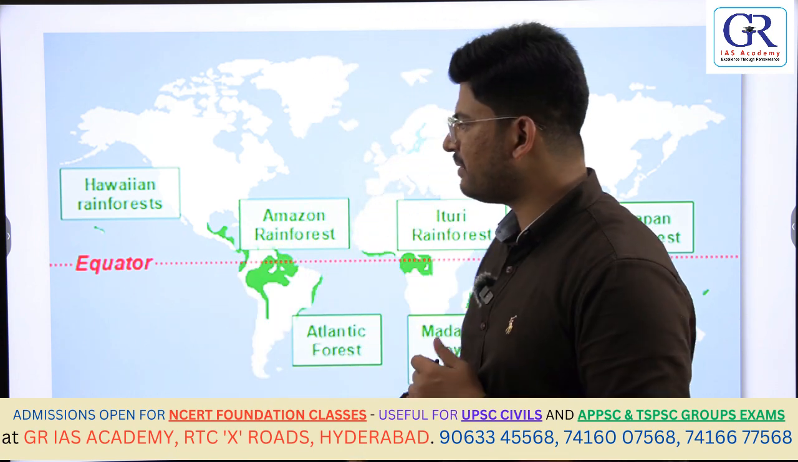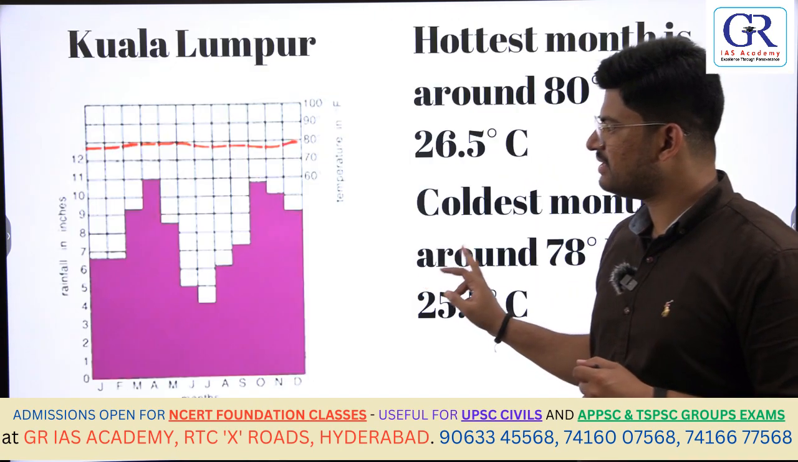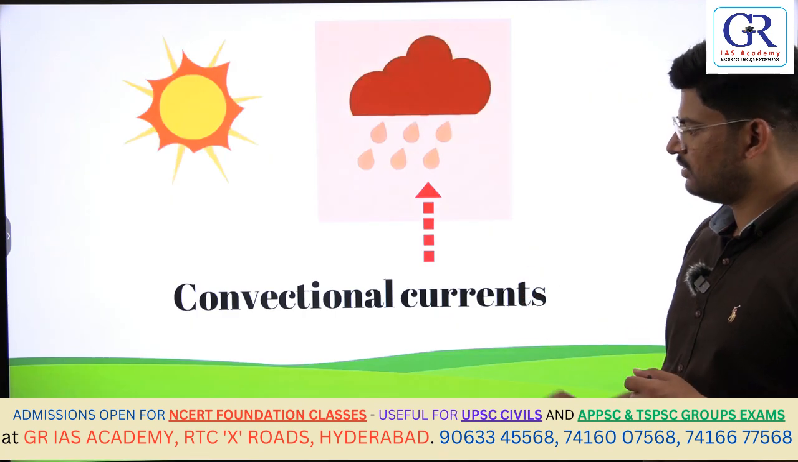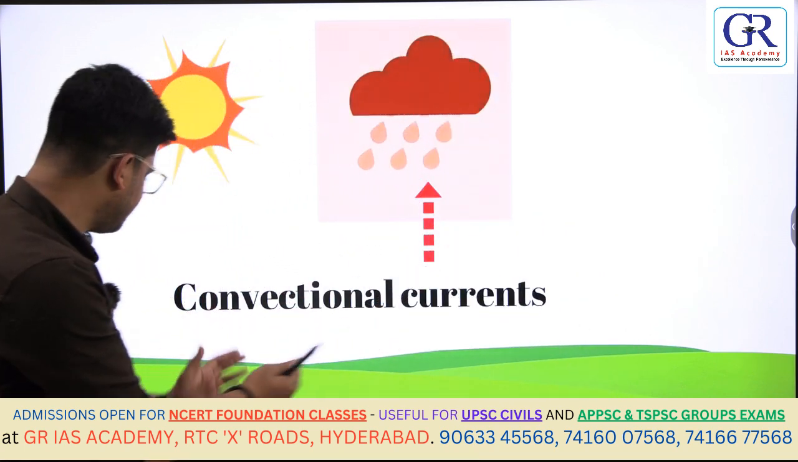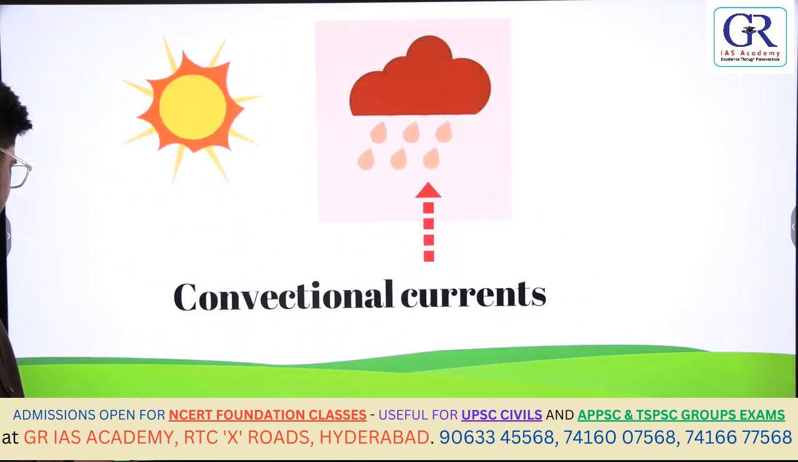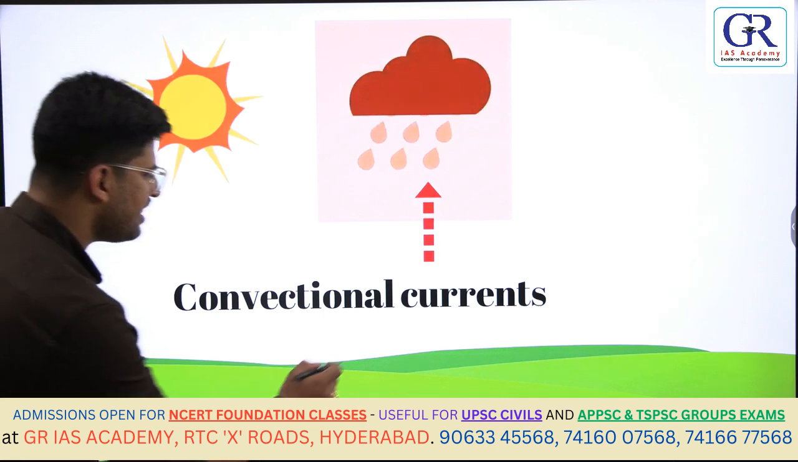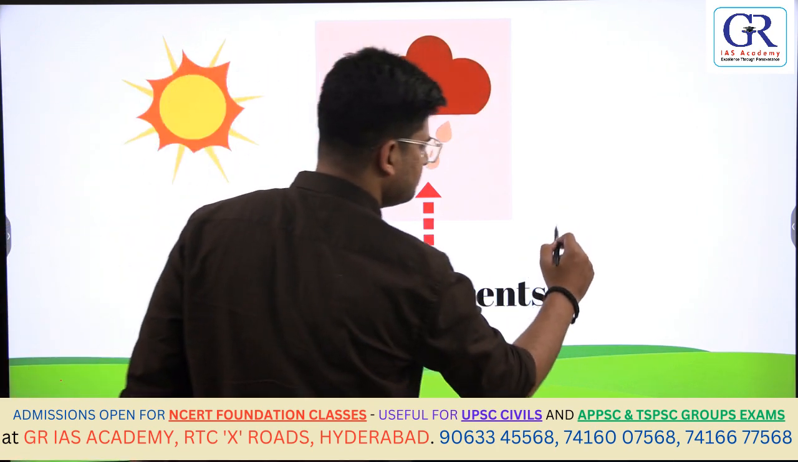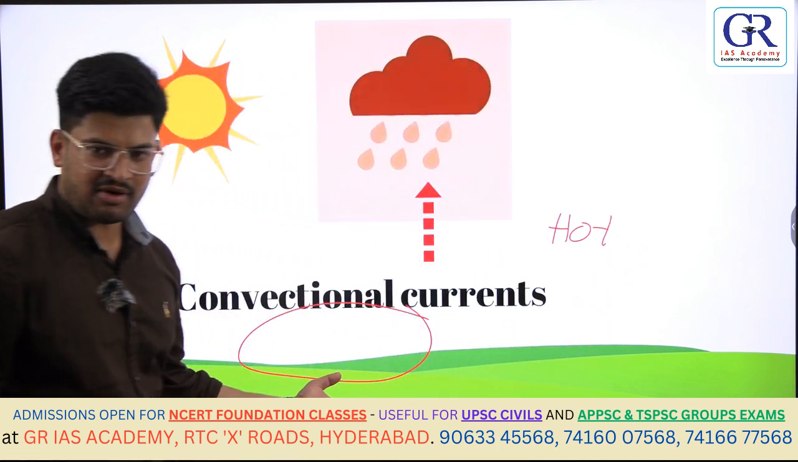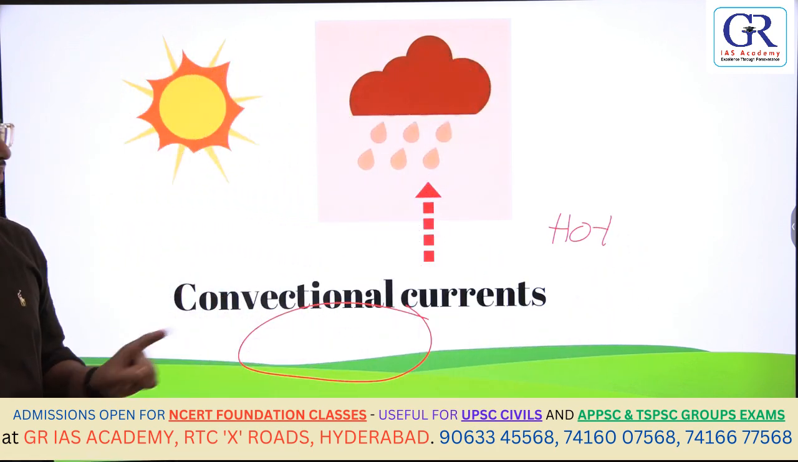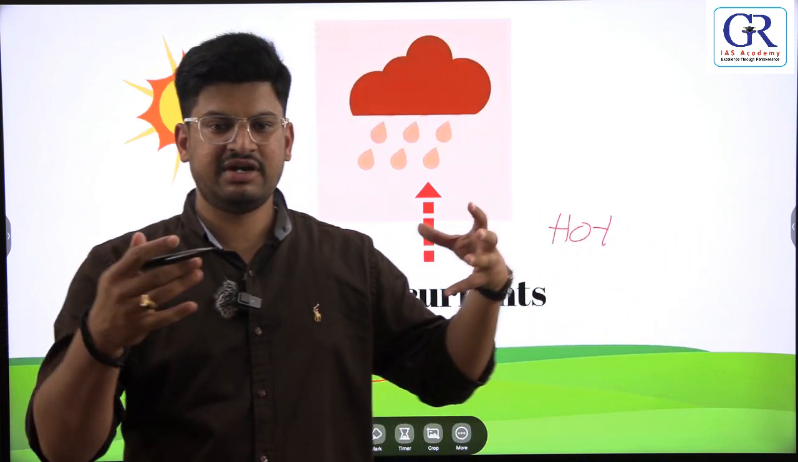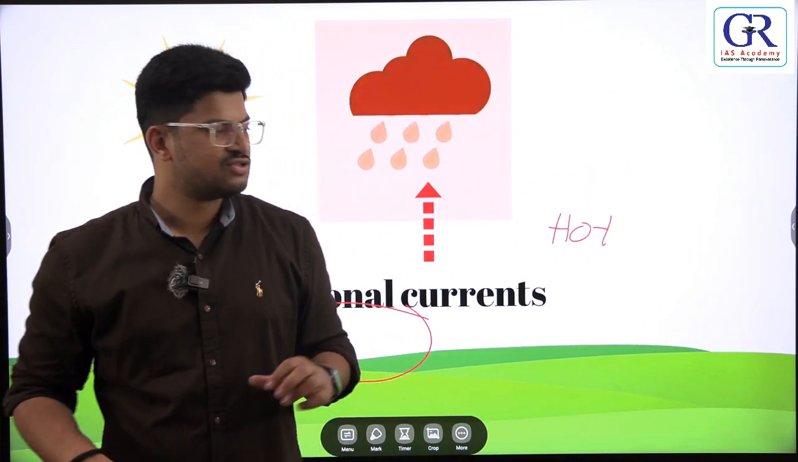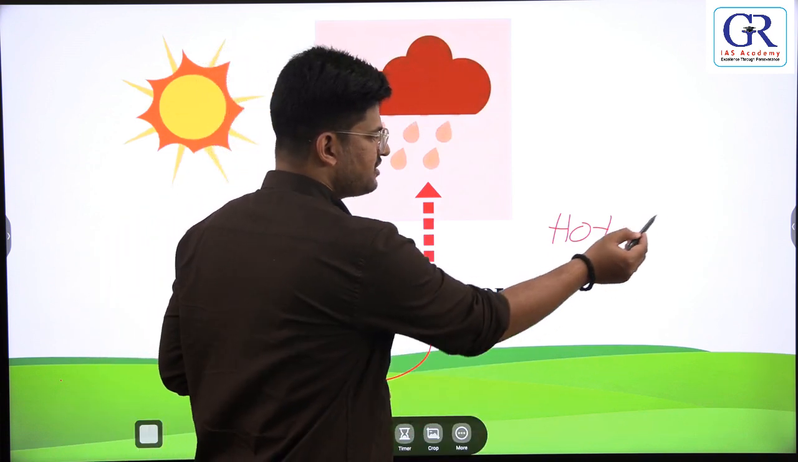So what happens when temperatures are high? When temperatures are high, the surface becomes hot, and because of that the air in that region will become hot. Yes or no? When air becomes hot, it expands. Either liquid or gas, when you heat it, it expands. If you heat a vessel of water, what happens? It overflows. So air also expands when it is hot.